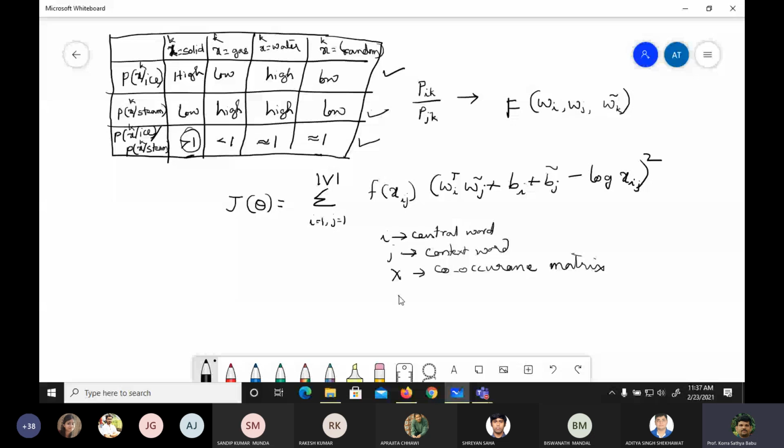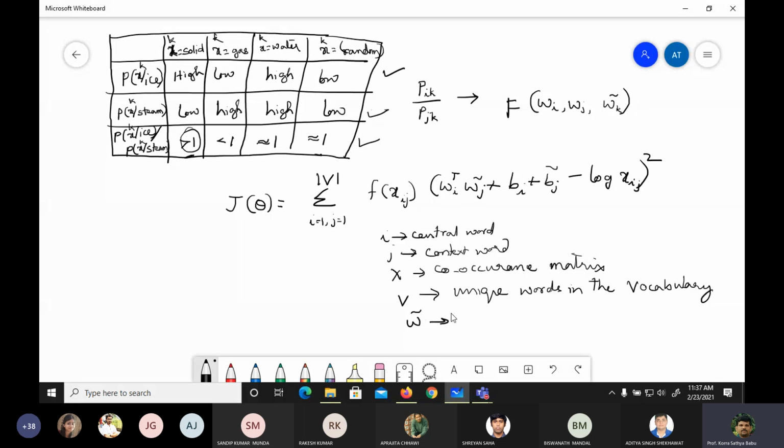Okay, and V here means unique words, the unique words in the vocabulary. Now, what about this W tilde?